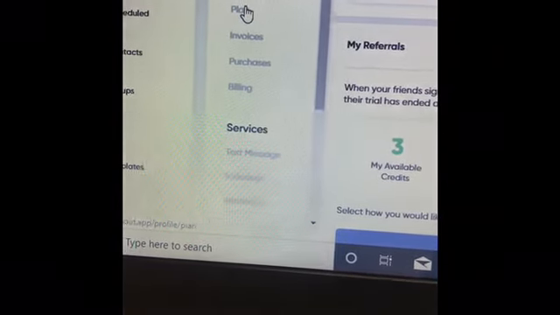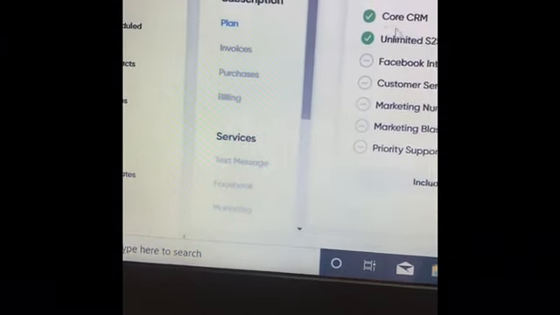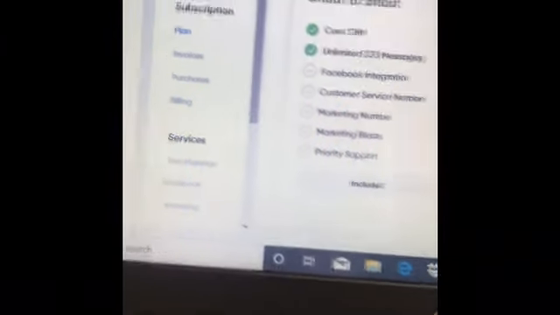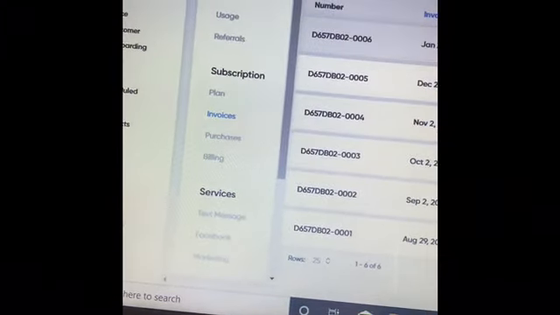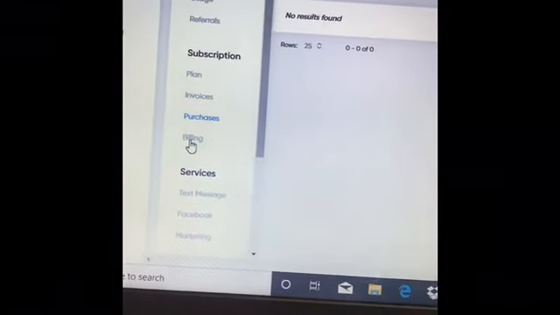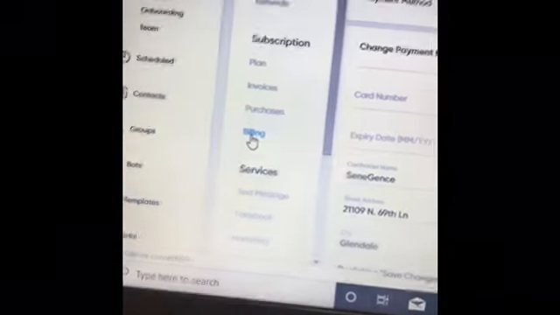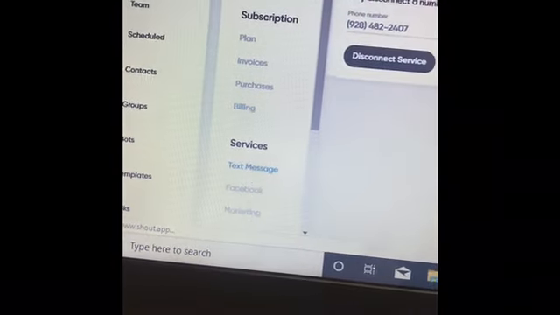Subscription plan. This tells you all the stuff about your information. So first of all, it will tell you all about the different plans and which ones you have. This will tell you your invoices and when you last paid and what you paid. This tells you any additional purchases you have. This is all your billing information. This goes through the different types of services.